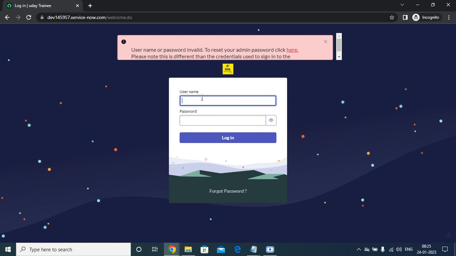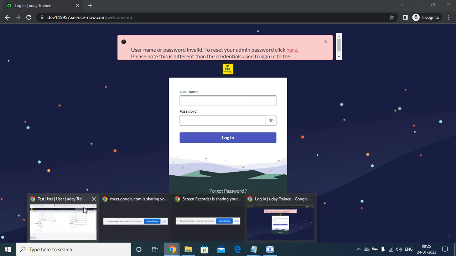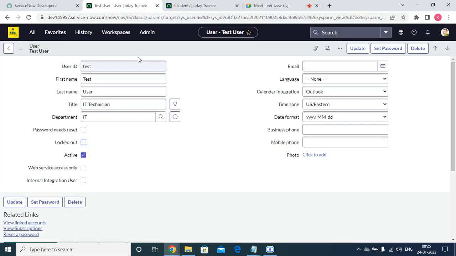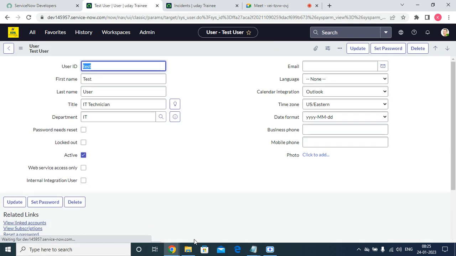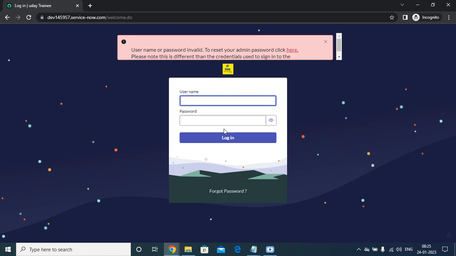See, we have entered the correct password, but still the user is not allowed. So if you want, we can show it. I'm removing the logged out is true and saving, and going to incognito mode, test, and pasting the same password, and I am able to log in successfully.